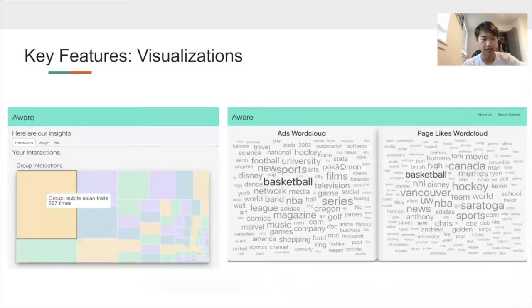And so in our project, we created two key features, which are our visualizations of the user's data. Essentially the first visualization is a tree map of group interactions, and it shows the counts of how many times you've interacted with each group. And then our other visualization is a word map that compares the most common words in your ads interest file and your liked pages file.